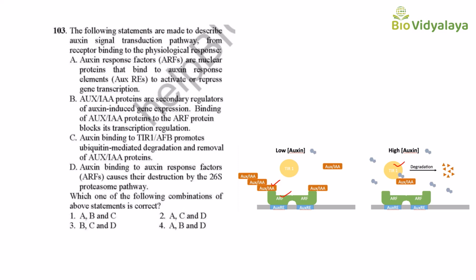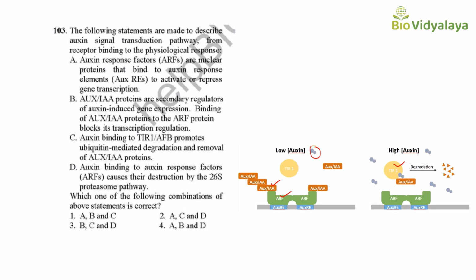Here the gray color indicates auxin. At lower auxin concentration, what will happen? AUX/IAA will bind with ARF, so the transcription will not occur. But at higher auxin concentration, auxin will bind with TIR1, a nuclear receptor complex.